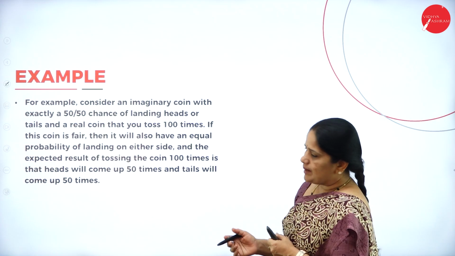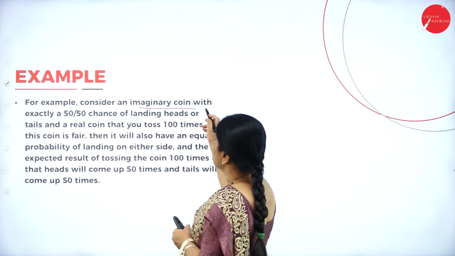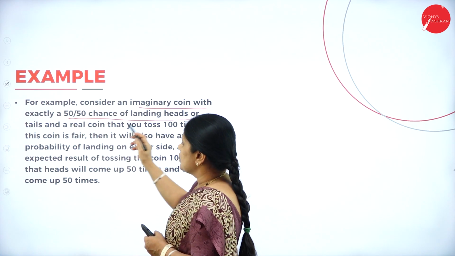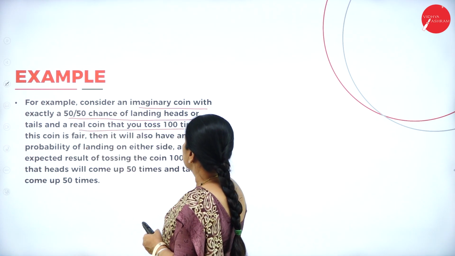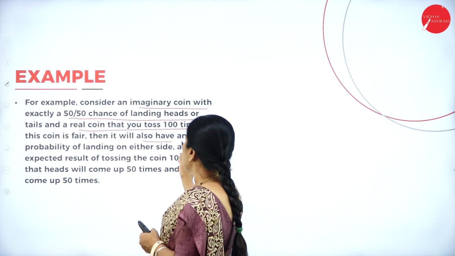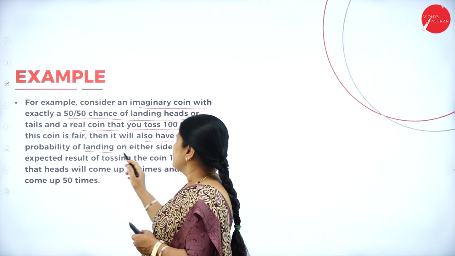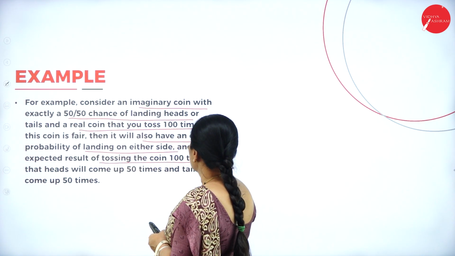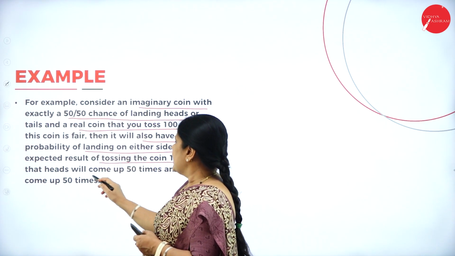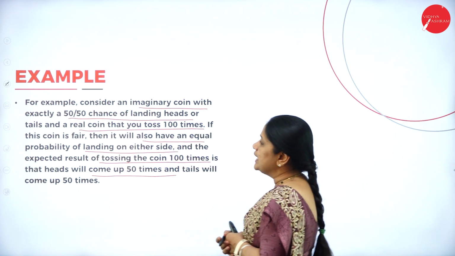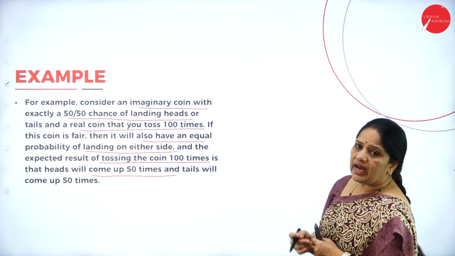Then, for example, consider an imaginary coin with exactly a 50-50 chance of landing heads or tails and a real coin that you toss 100 times. If the coin is fair, then it will also have an equal probability of landing on either side, and the expected result of tossing the coin 100 times is that heads will come up 50 times and tails will come up 50 times.